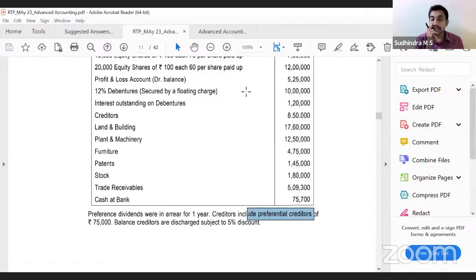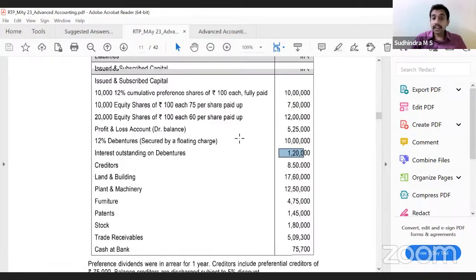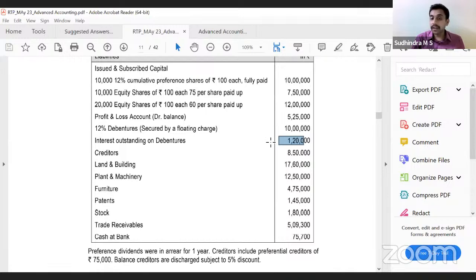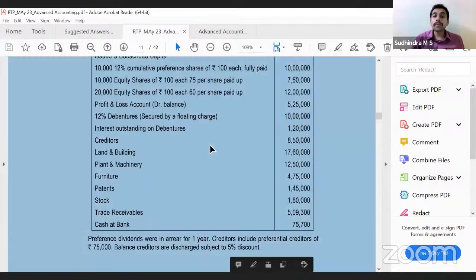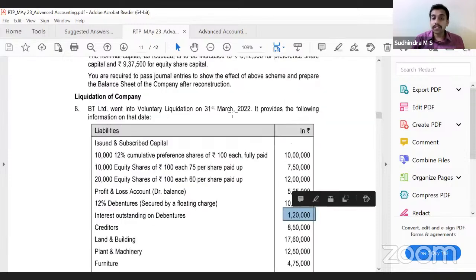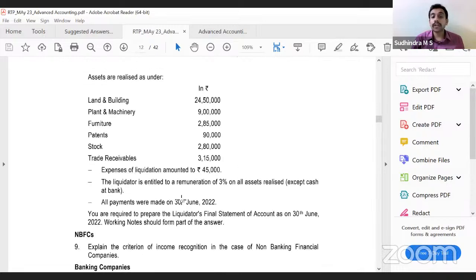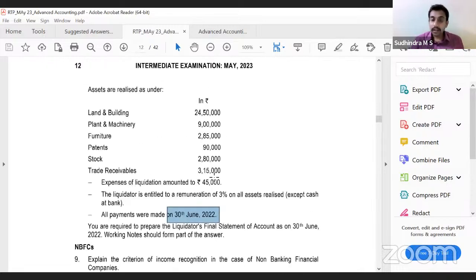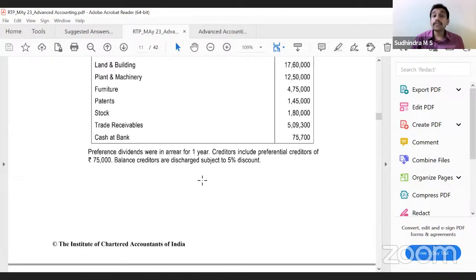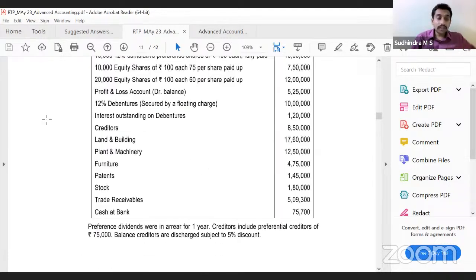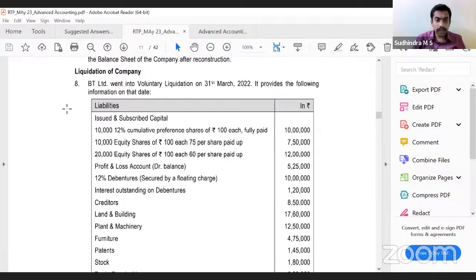Then what is the next step? Payment. Debenture. Very good, Sunil. Debenture holders with floating charge. Now, should we pay interest also along with that? The answer is yes. Correct. Interest should be paid, 1,20,000. Now the point is, should we pay interest of 1,20,000 only, which is calculated as on 31st March 22, date of winding up, or should we pay interest up to the date of payment, 30th June? Up to date of payment. For that, we have to check whether they are solvent. Right? We'll see the answer. That will be easy for us. Question number 8.